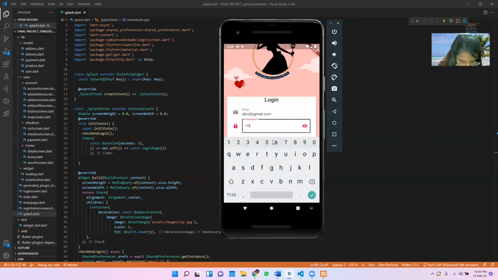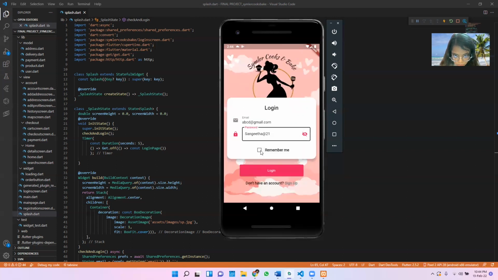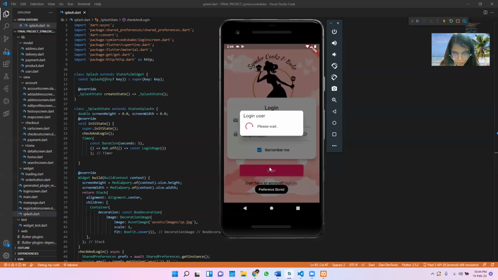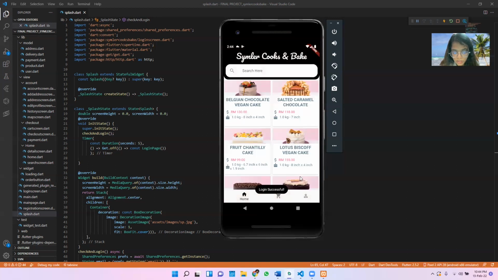Okay, Sangeeta Lion 21. Remember me? Okay, login is successful, which means the password has been successfully updated.